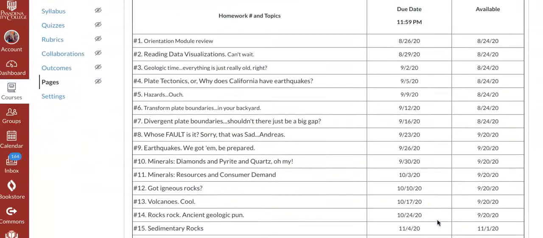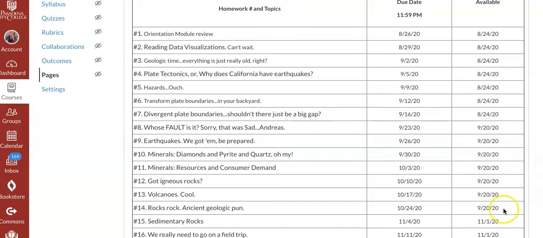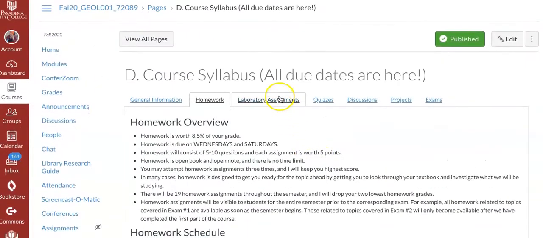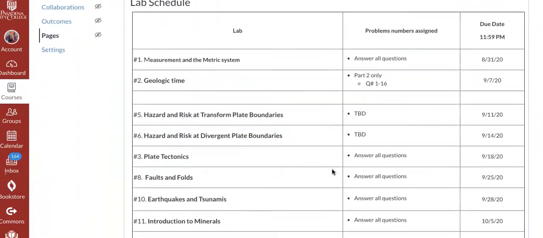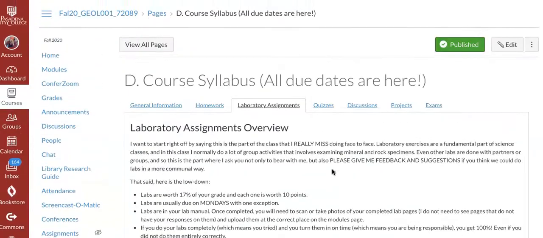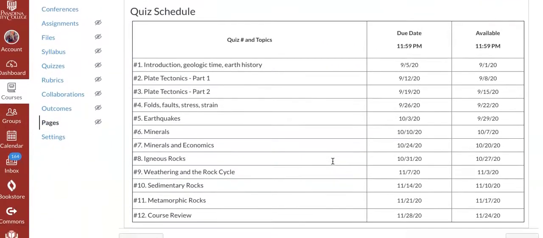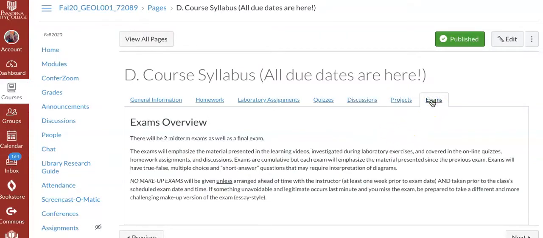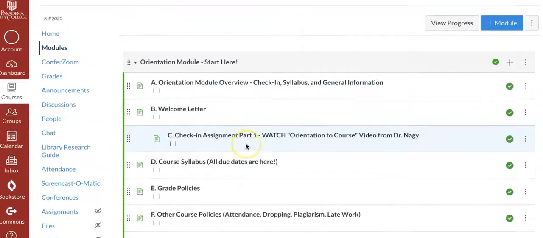The second part of the class begins on the 20th of September, and that's when these next sets of homeworks will be released for you to do. And then the third set at the end here. Laboratory assignments are all listed here as well. Quizzes, discussions. We're going to have 6 discussions in this class, and the first one's going to be this week. And there's going to be 2 projects and 3 exams. So lots of information here that you want to make sure you read through.